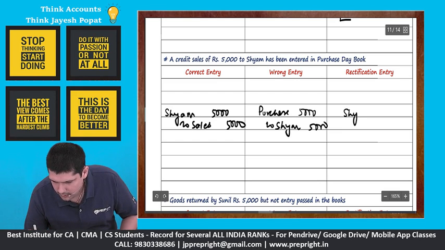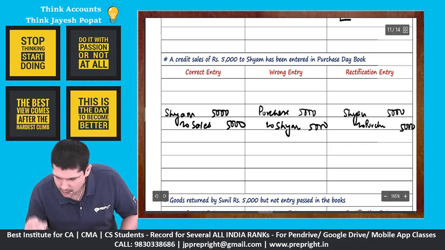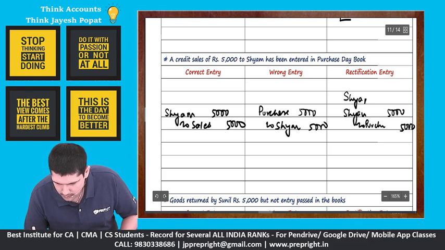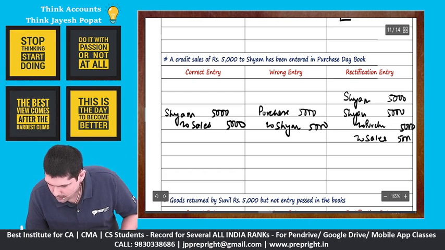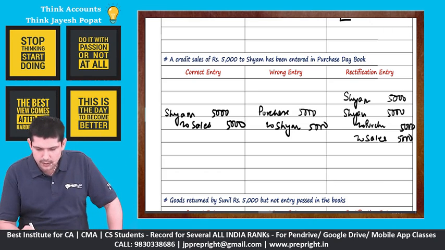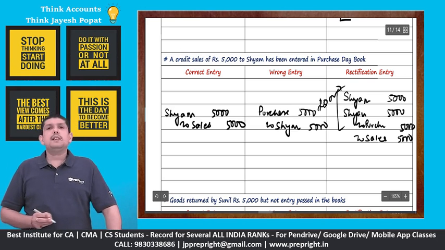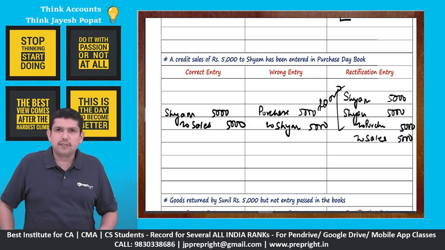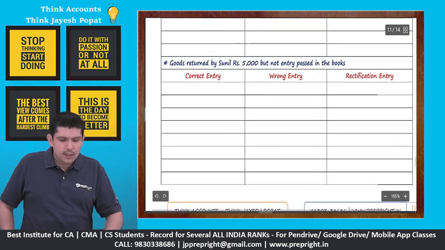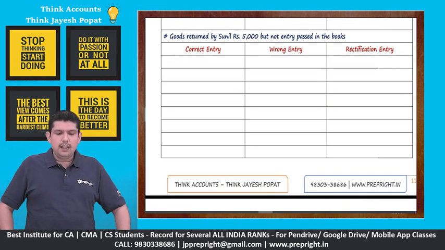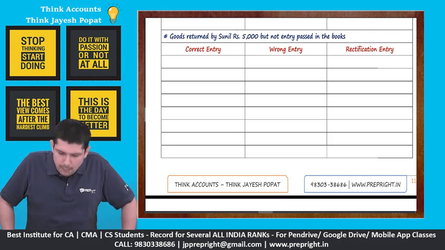Reverse the wrong entry. So we'll say Shyam to purchase 5,000, and we'll say Shyam to sales 5,000, right? So here Shyam account will be debited by 10,000, to purchases 5,000 and to sales 5,000. Absolutely clear about this? Goods returned by Sunil 5,000 but not passed in the book.